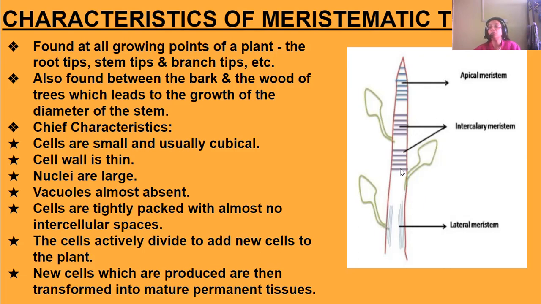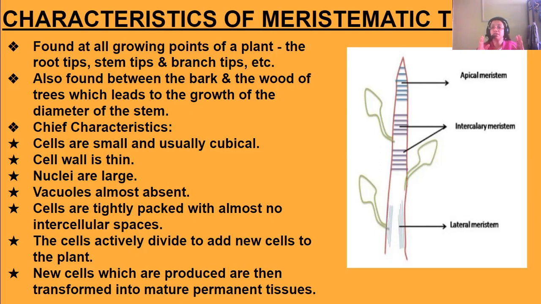Now the intercalary meristem lies above and below the nodes. And lateral meristem lies on the nodes, and they help the plant to grow its width.